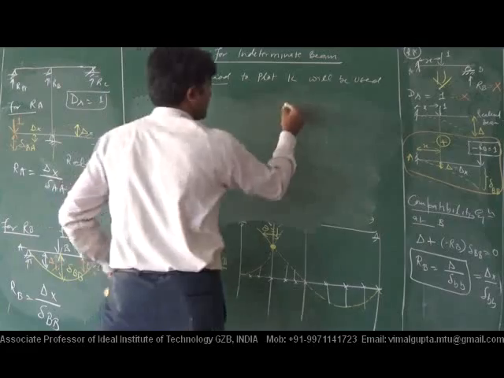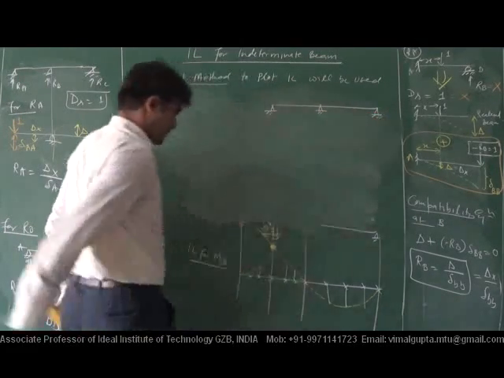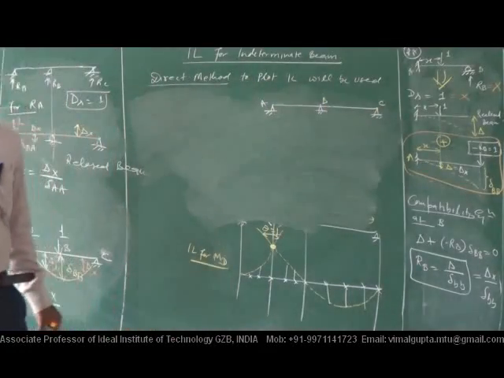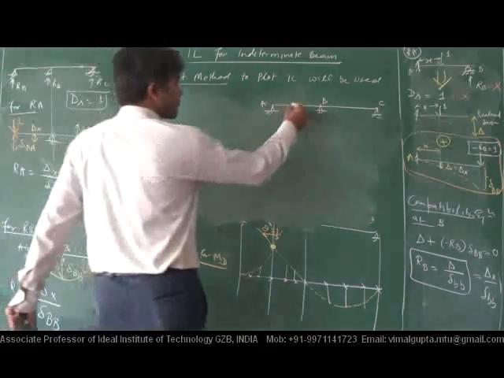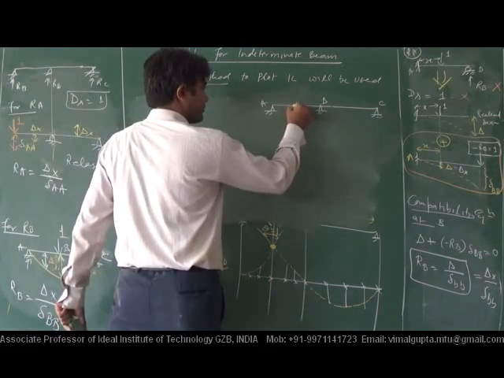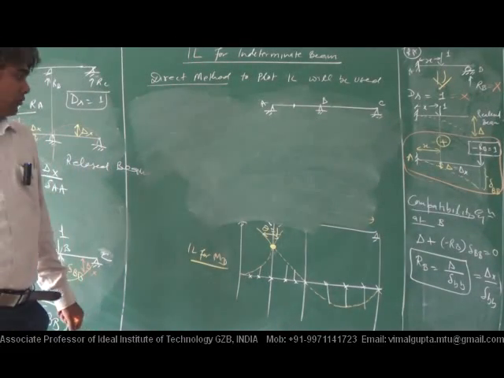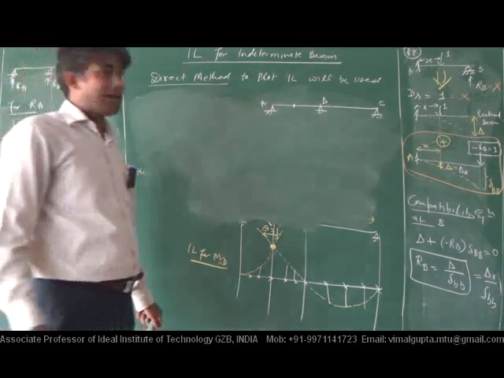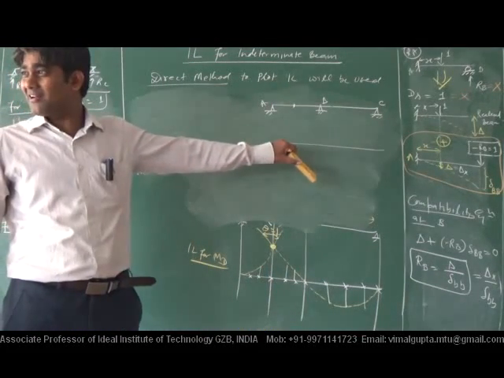If this is point A, point B, point C. What do we have to do? We have to make the release structure.